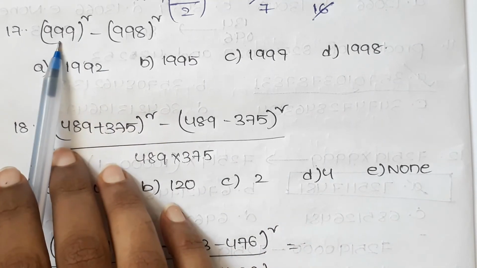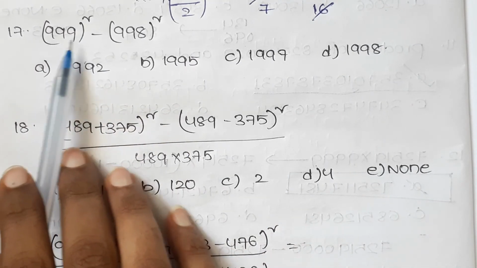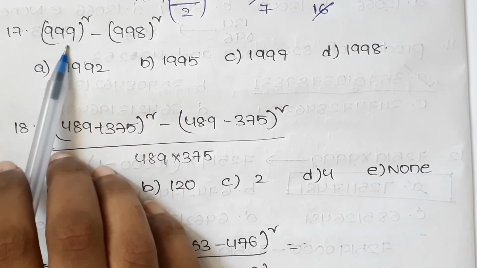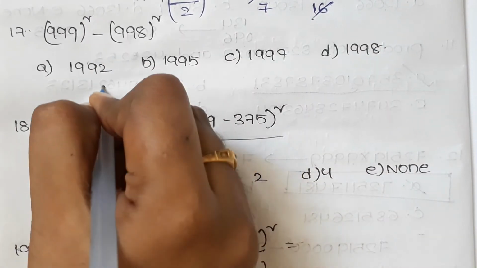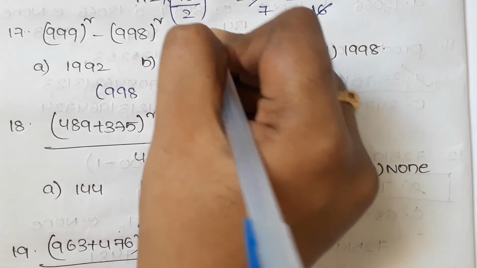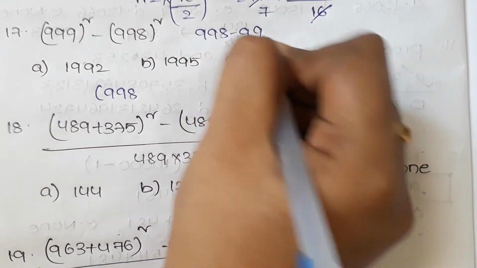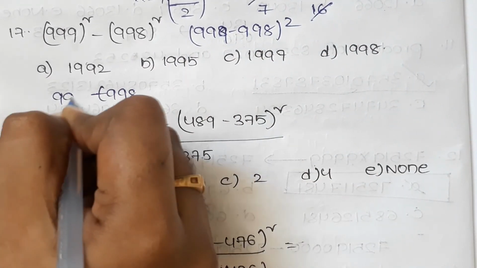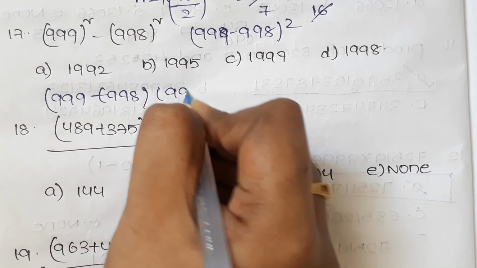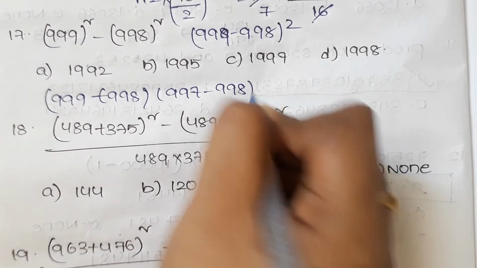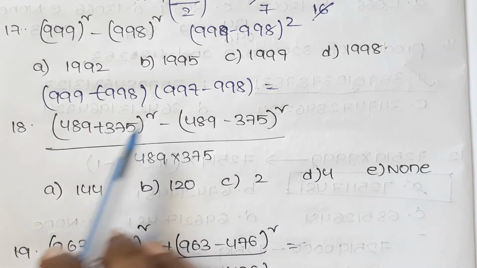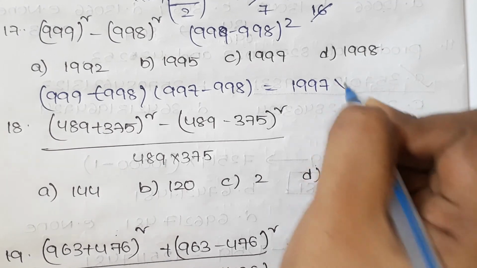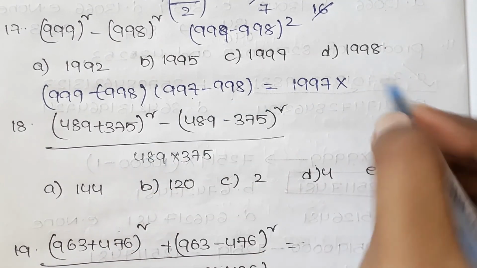And now let us see the next question. Here we have 999 whole square minus 998 whole square. From this we have A square minus B square, which is nothing but A plus B into A minus B. When we do A plus B into A minus B, we will get 999 plus 998, which is 1997, into 1.